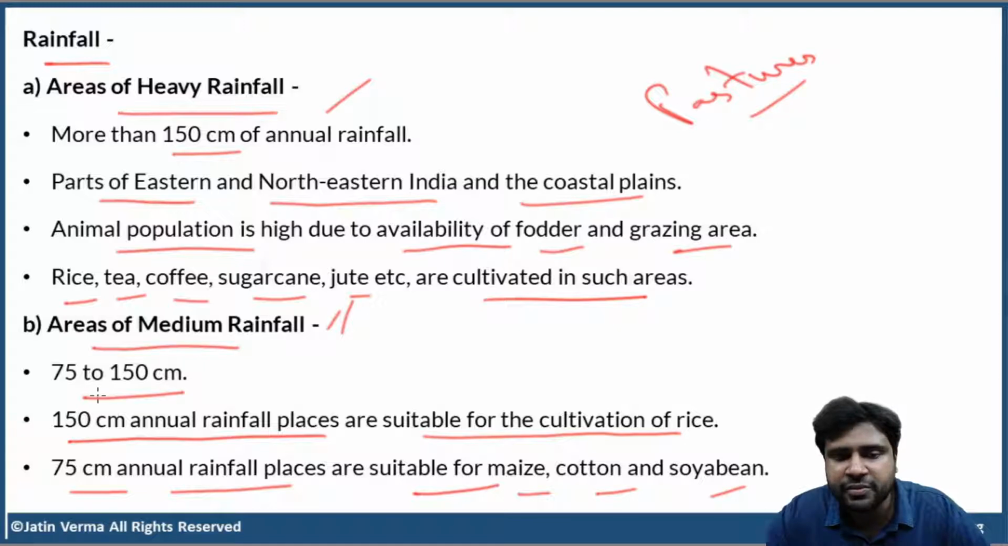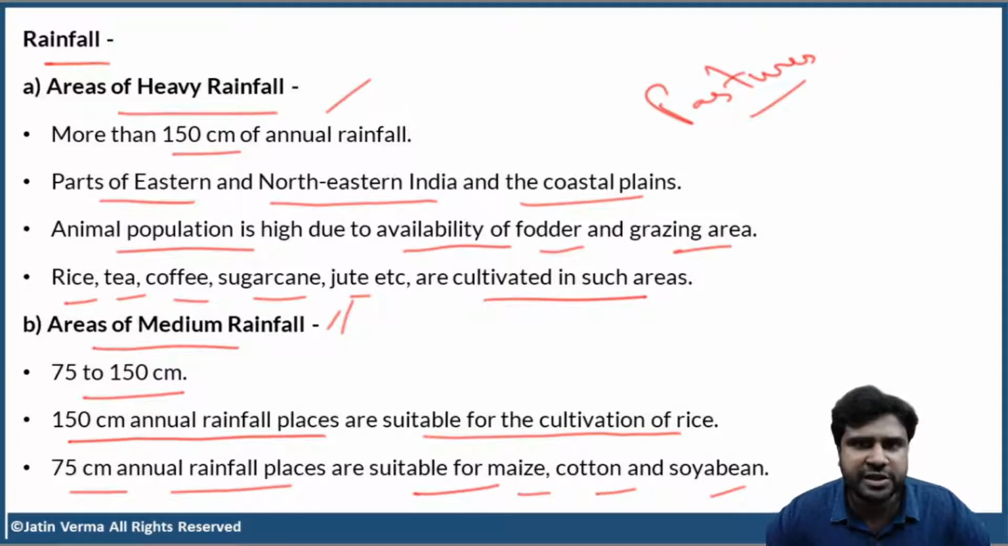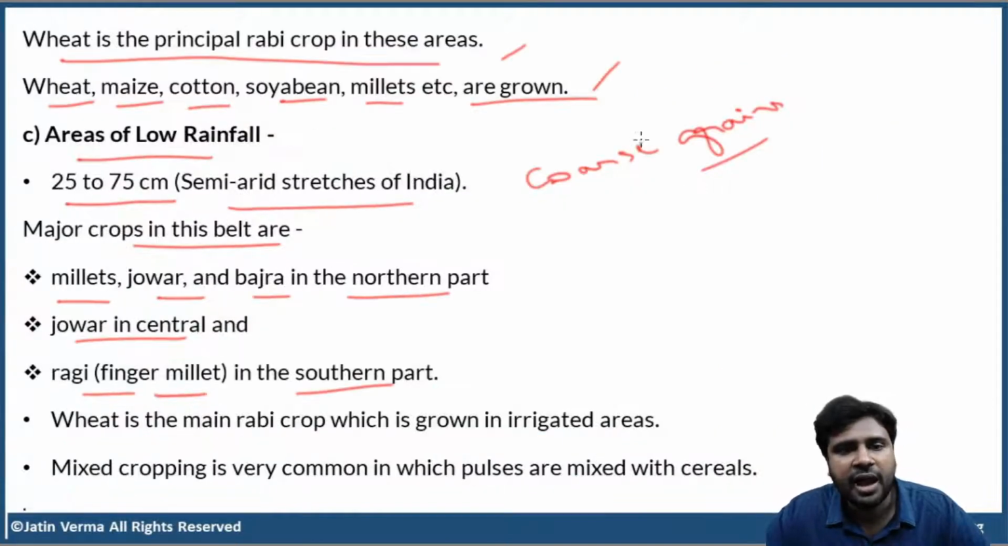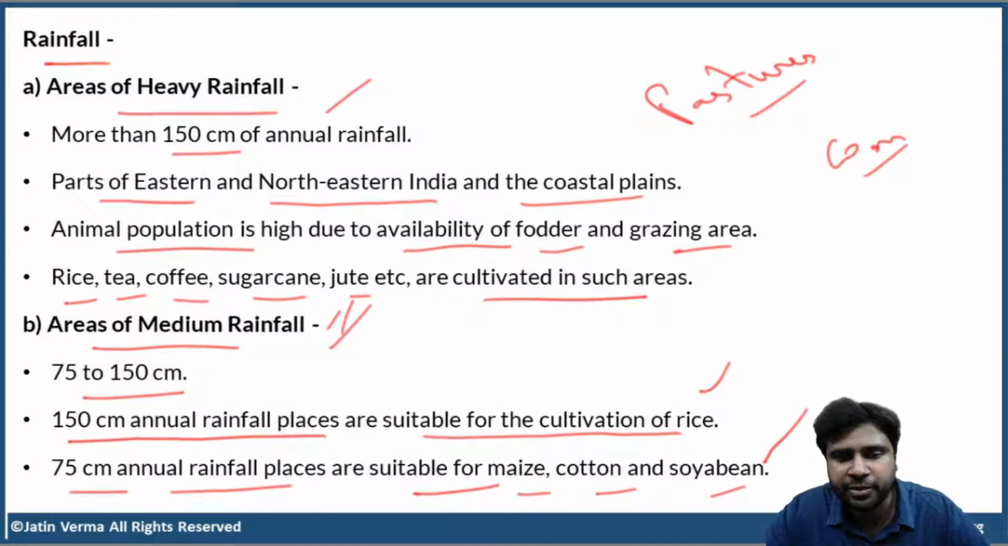Next, areas of medium rainfall. That means 75 to 150 centimeters. So if the rainfall is 150 centimeters or more, then you can cultivate rice happily. If the rainfall is 75 centimeters or around that, then such places are suitable for cultivation of maize. Maize is also called corn, maize, cotton, and soybean. Wheat is the main rabi crop in areas of moderate rainfall or medium rainfall.